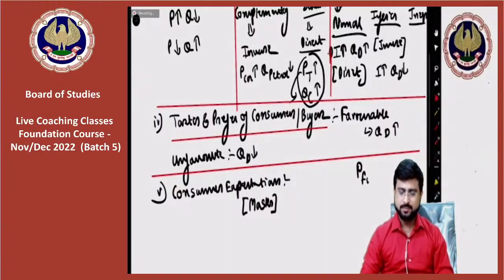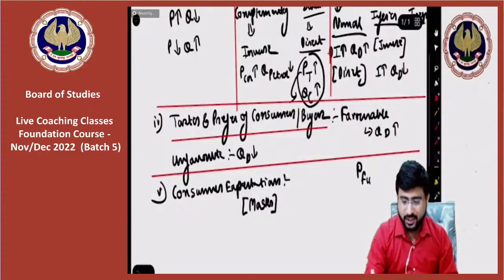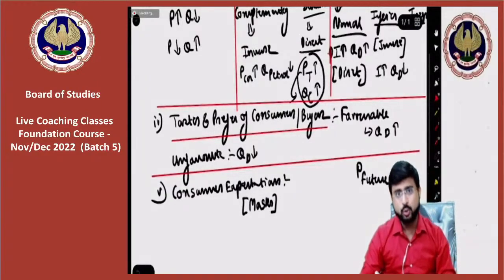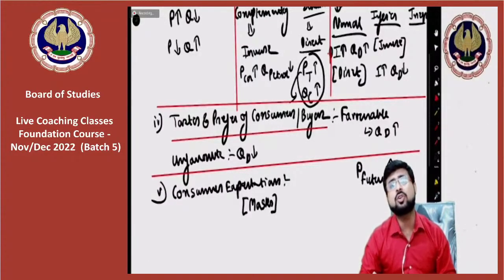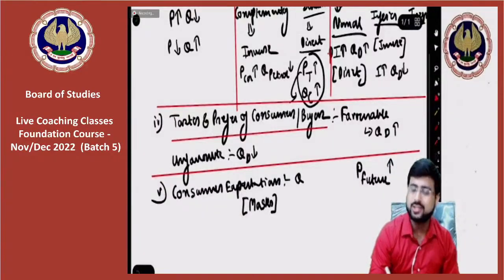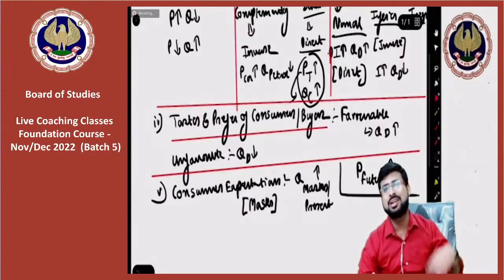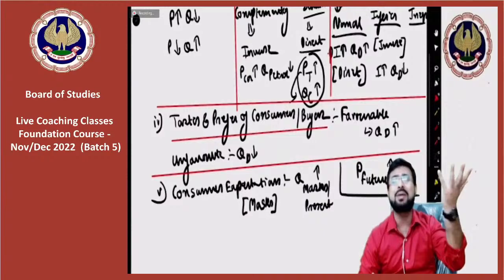Now when COVID was striking, consumers were expecting that in the future prices of commodity will rise, in the future prices of hand sanitizer or masks may rise. So what will happen to the demand for them at the present? Quantity of masks and everything in the present will rise, just because there is an expectation that in future prices are going to rise. So the present demand will rise.